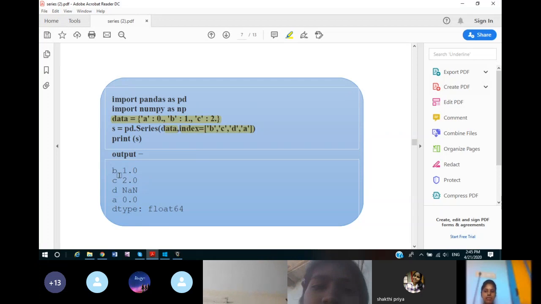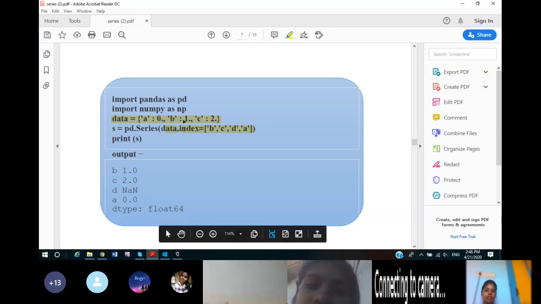But understand this, we have only three data values, 0.0, 1.0, 2.0. So 0.0 will be taken for index A because it was given in the dictionary. For key A, we have the data value 0.0. Because we have given A at the last, we will take key A and have the data value which was there in the dictionary.